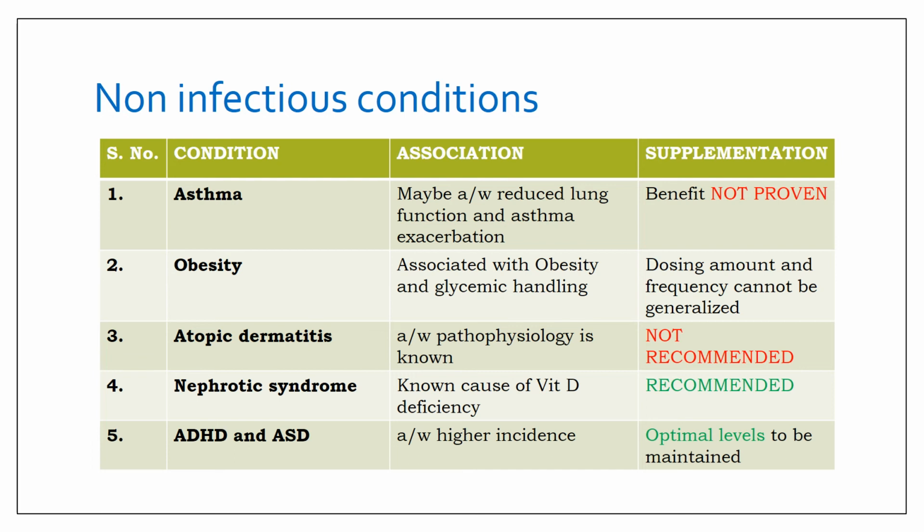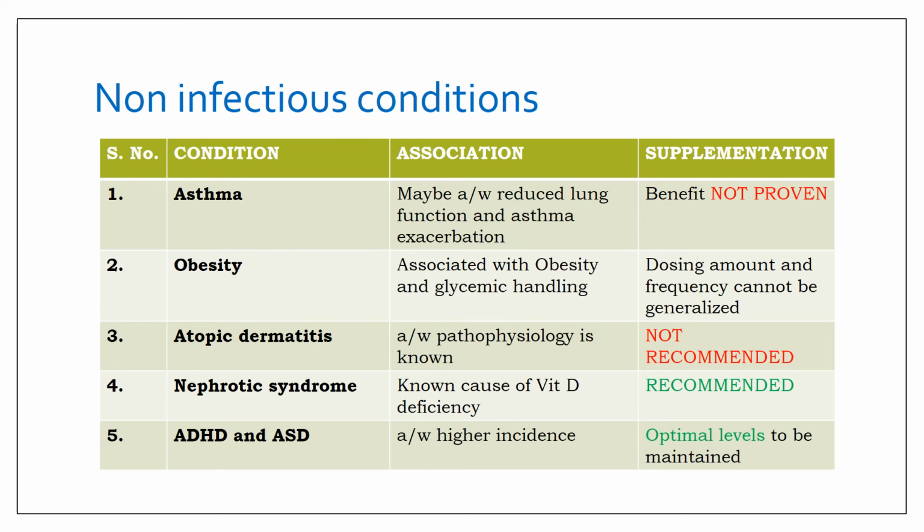In obesity, the vitamin D status is associated with obesity and glycemic handling, but the dosing amount and frequency of vitamin D cannot be generalized to these obese patients. In atopic dermatitis, it is associated with pathophysiology, but still the routine supplementation is not recommended. Nephrotic syndrome is a known cause of vitamin D deficiency, and supplementation in these patients is recommended.